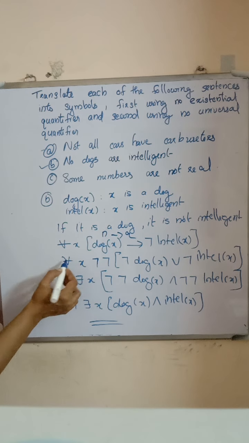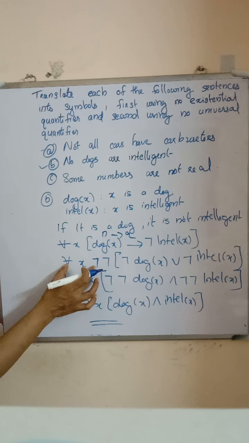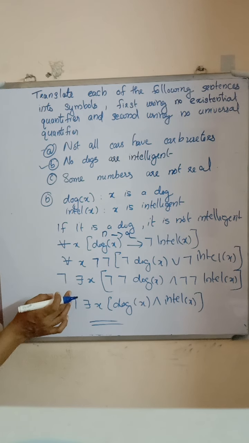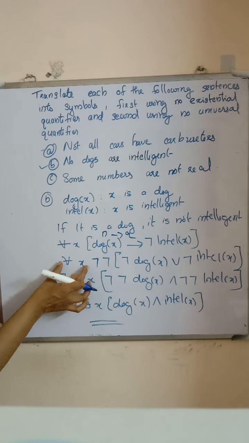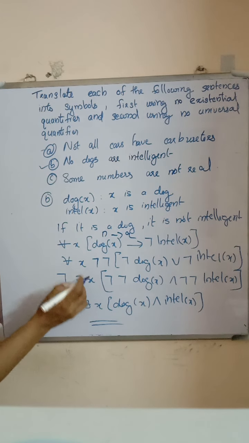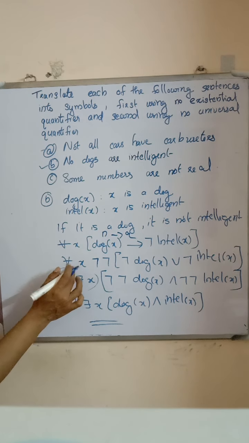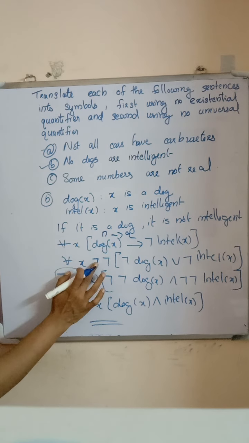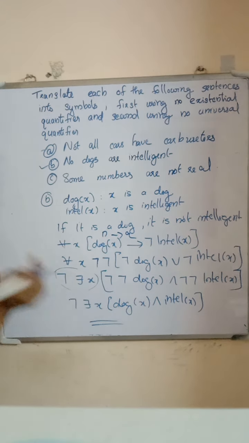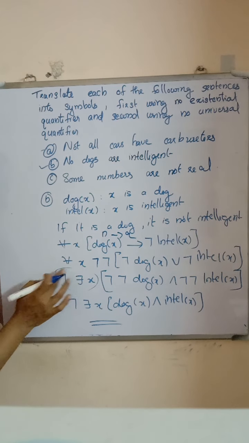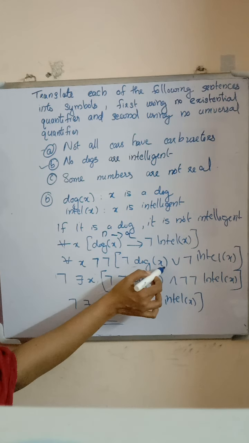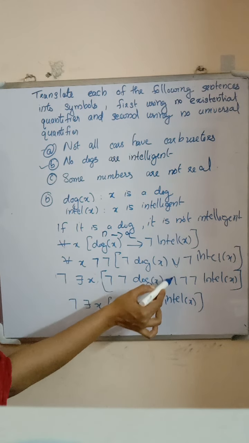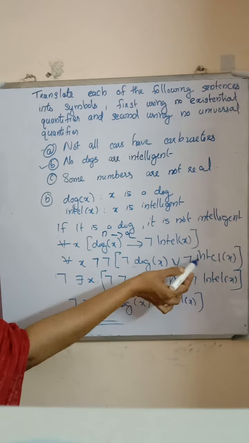First, negation distributes over for all. Negation of for all means there exists, and negation of there exists means for all. Distributing the negation inside the bracket, we get negation of negation Dog(x), or changes to and, negation of negation Intel(x).